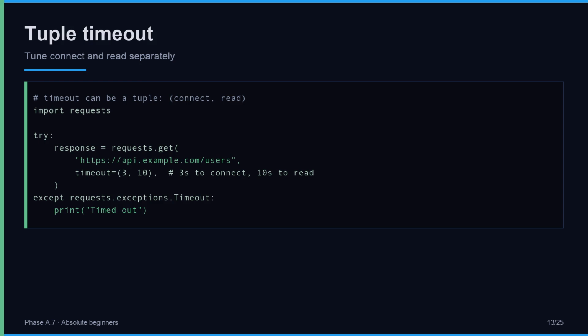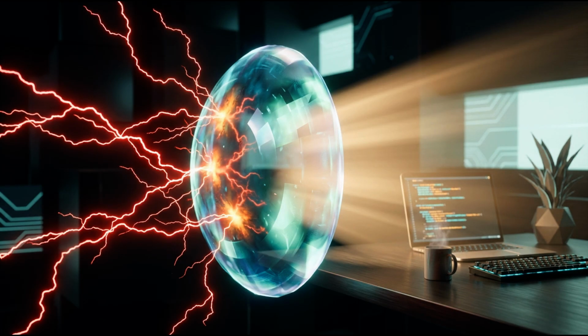Tuning these matters when you call many services with different speeds. Tune connect and read. Error handling is the shield between your script and chaos. Networks will fail. Servers will misbehave. Tokens will expire. With try, except, status checks, and timeouts, your script absorbs the hit and keeps going. Without these, the first hiccup brings everything down.